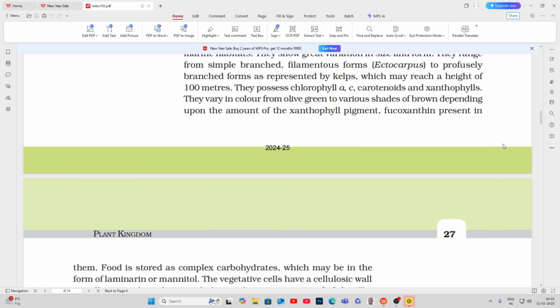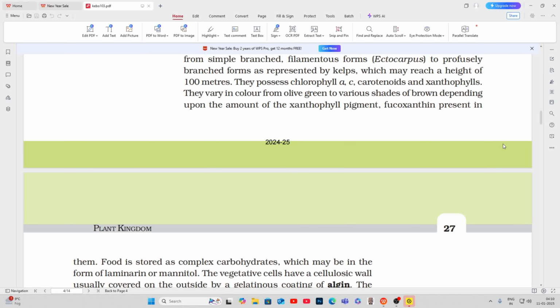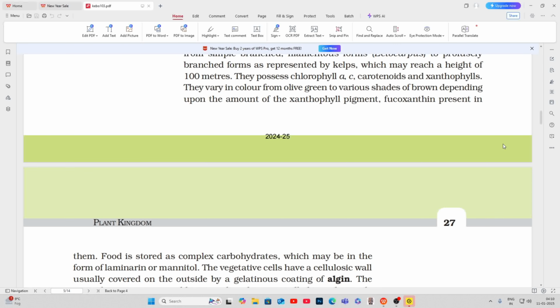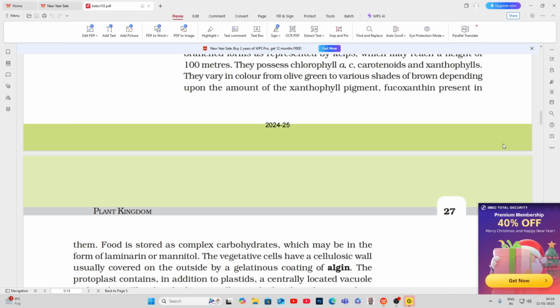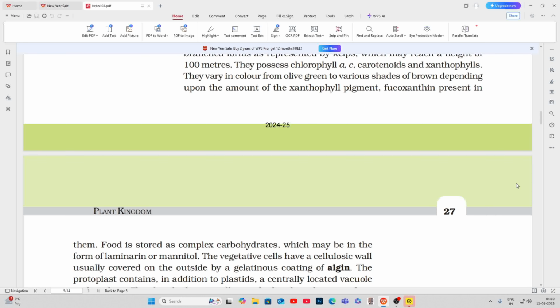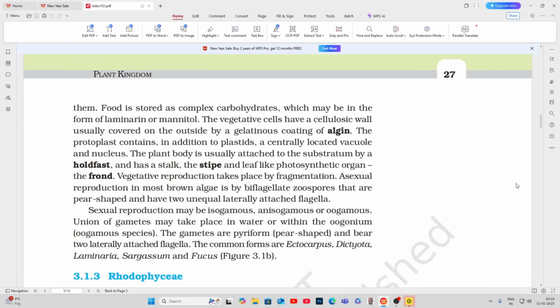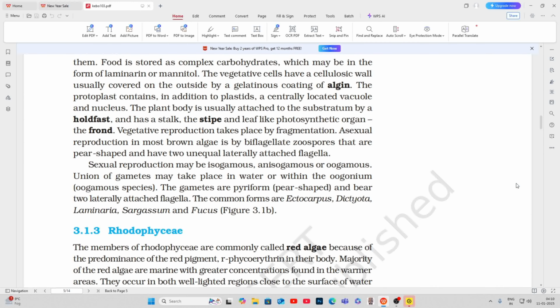They possess chlorophyll a, c, carotenoids, and xanthophylls. They vary in color from olive green to various shades of brown depending upon the amount of the xanthophyll pigment, fucoxanthin, present in them. Food is stored as complex carbohydrates, which may be in the form of laminarin or mannitol.